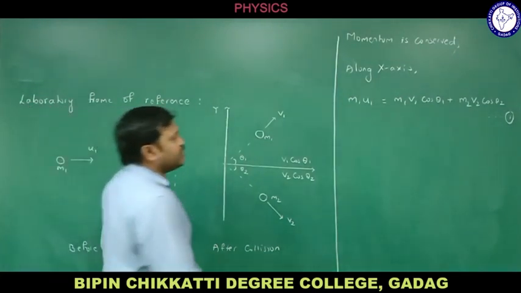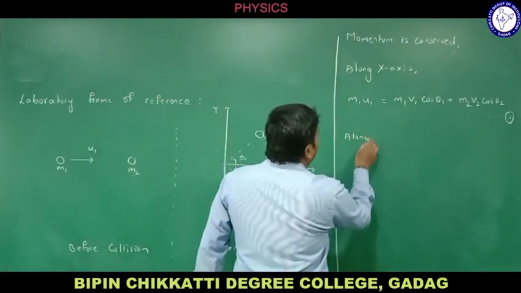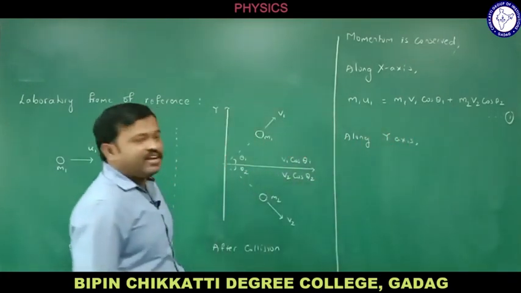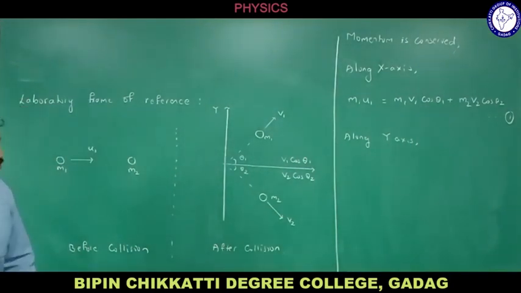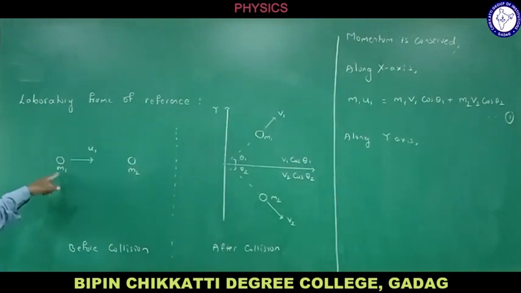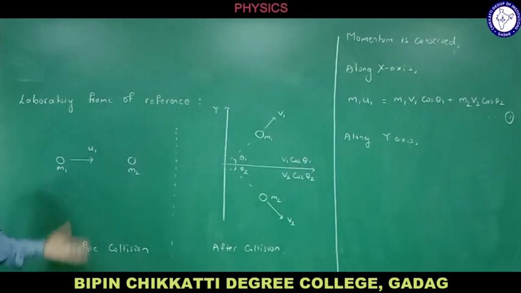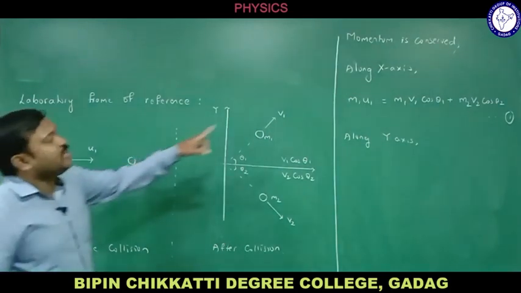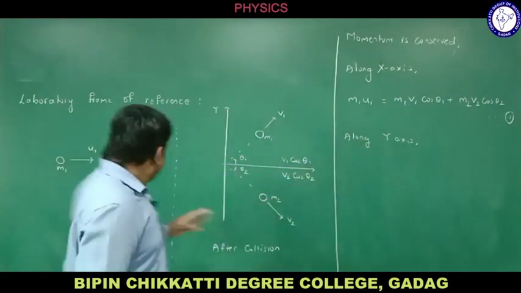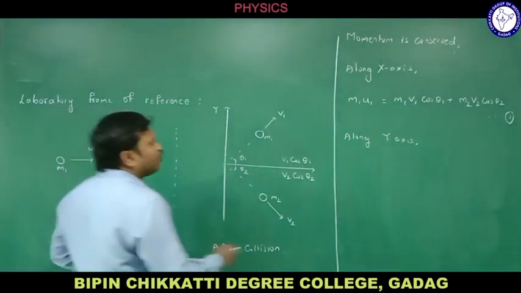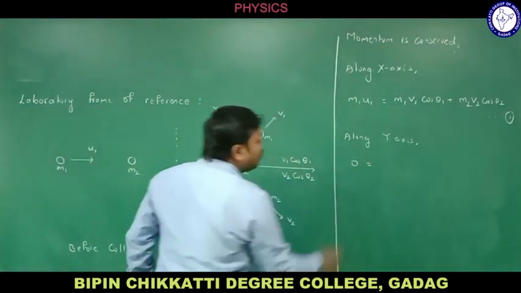Similarly, let me write conservation of momentum along the y-axis. If I am speaking about the y-axis, is this particle moving along the y-axis? No. If no particles are moving along the y-axis, then there is no momentum at all. As this particle is moving along the x-axis, I took m1 u1, but there is no particle moving along the y-axis. So what is the total momentum before collision along the y-axis? That is equal to 0.